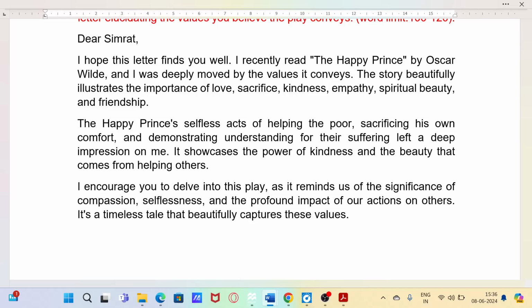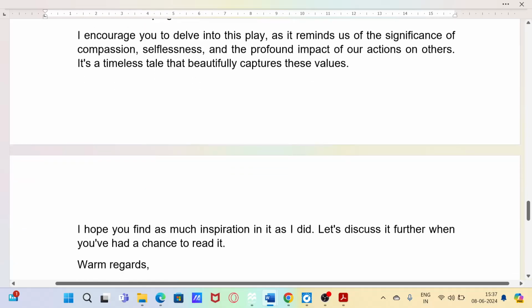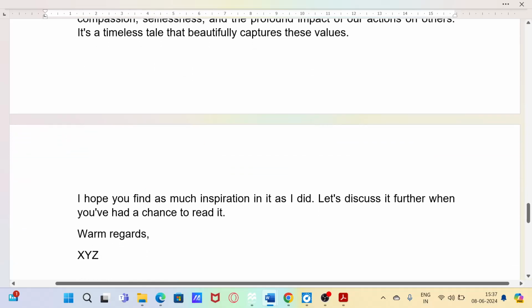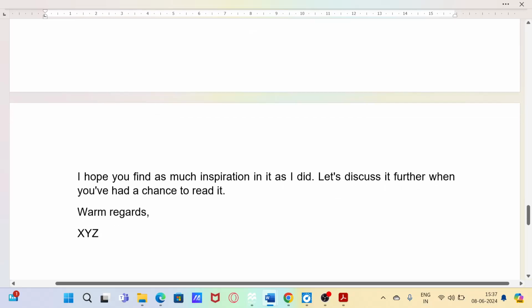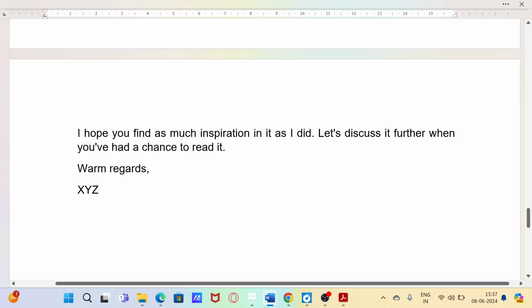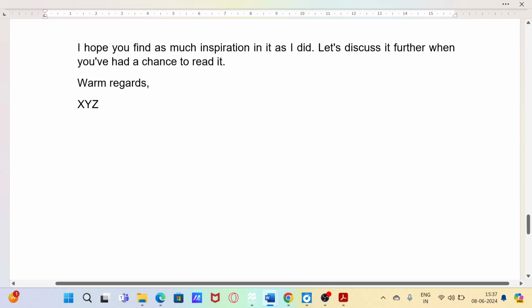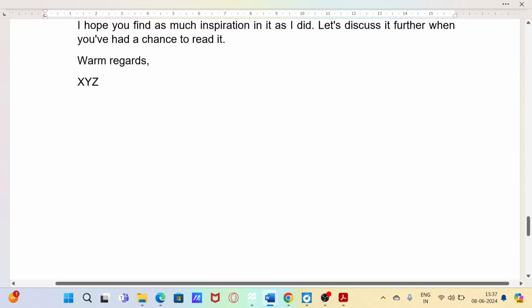I encourage you to delve into this play as it reminds us of the significance of compassion, selflessness, and the profound impact of our actions on others. It is a timeless tale that beautifully captures these values. I hope you find as much inspiration in it as I did. Let's discuss it further when you have had a chance to read it. Warm regards, XYZ.